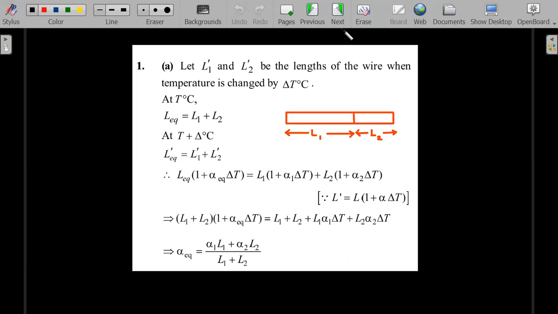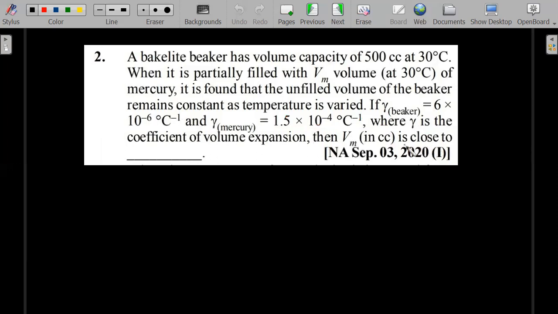A straightforward one. Okay, so a Bakelite beaker has volume capacity of 500 cc at 30 degrees centigrade. When it is partially filled with Vm volume at 30 degrees centigrade of mercury, it is found that the unfilled volume of the beaker remains constant as temperature is varied. If gamma of the beaker is equal to 6 into 10 power minus 6 per degree centigrade, and gamma of the mercury is also mentioned, where gamma is the coefficient of volume expansion, then the value of Vm, which is the partial filling in cc, is close to.